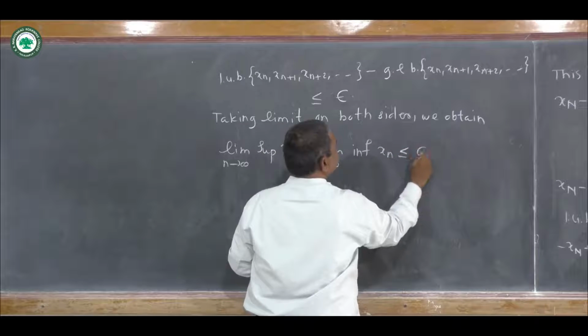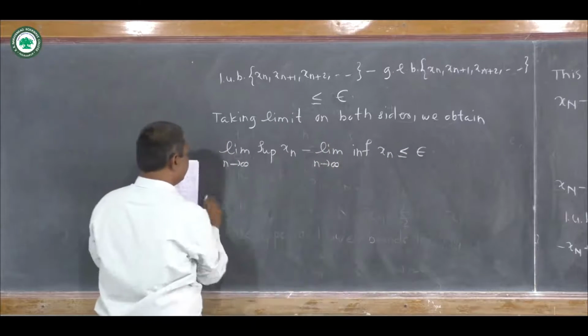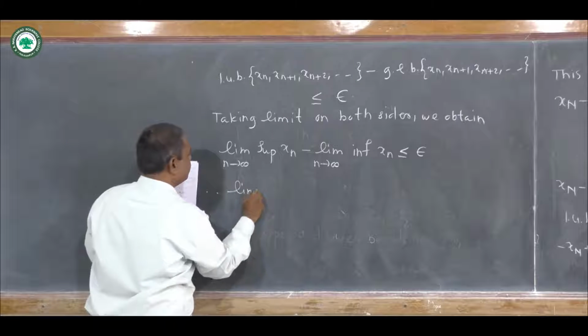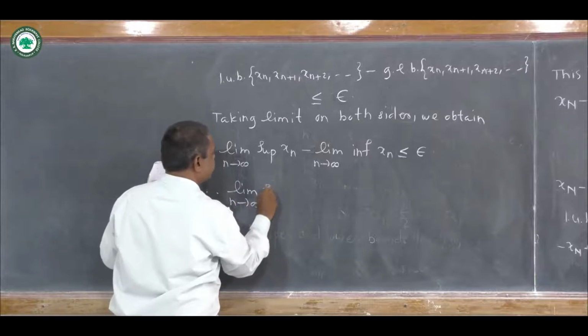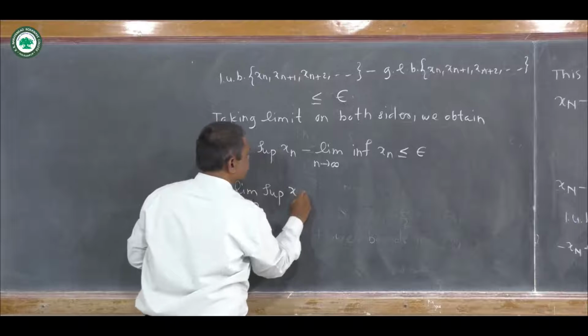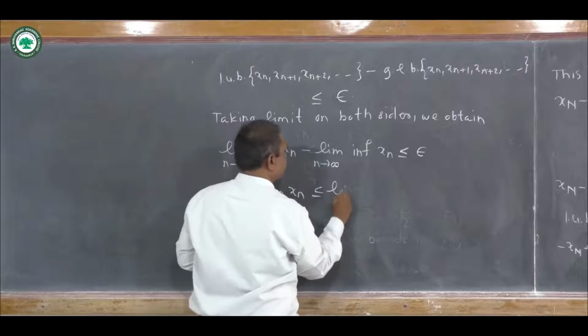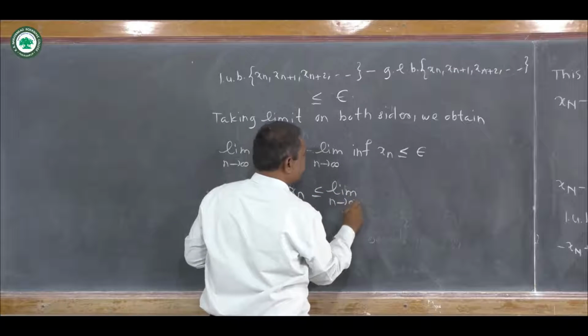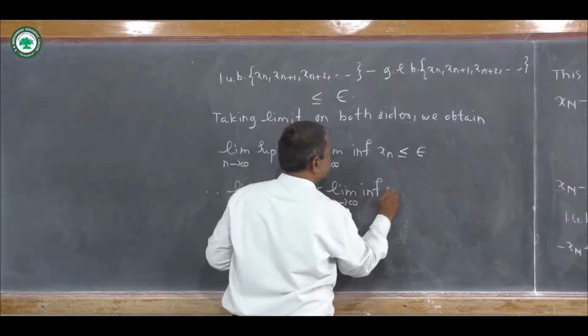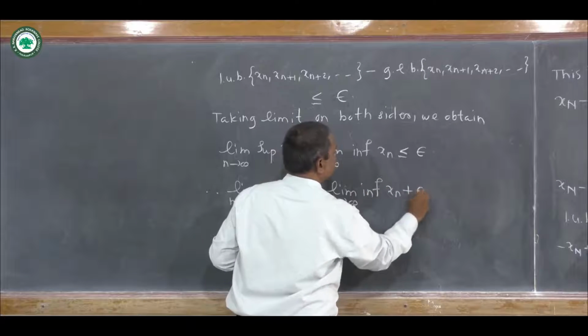Now this is less than or equal to ε. So therefore we write here the limit as n tends to infinity of the superior of x_n is less than or equal to the limit as n tends to infinity of the inferior of x_n plus ε.